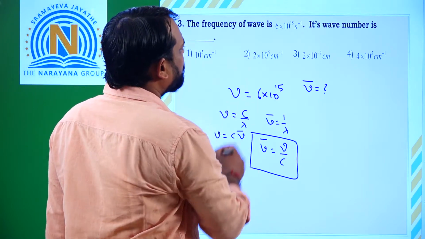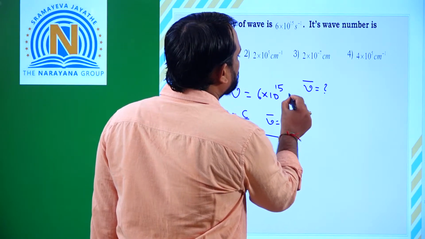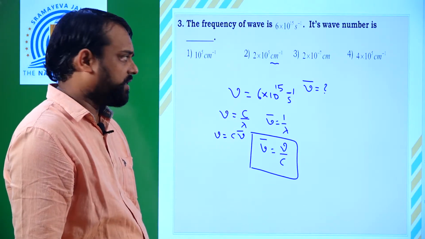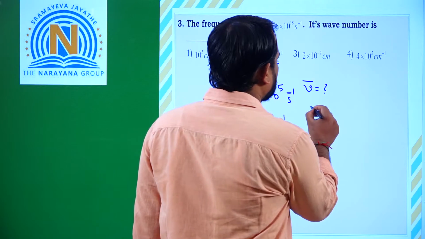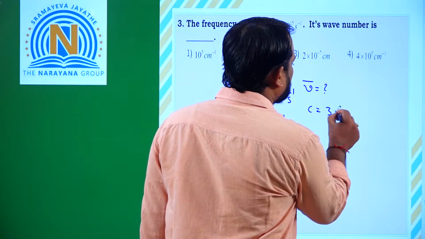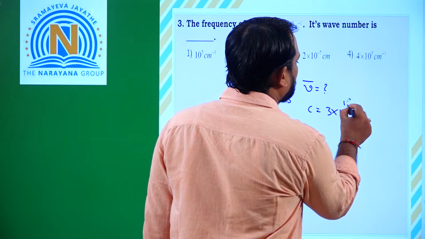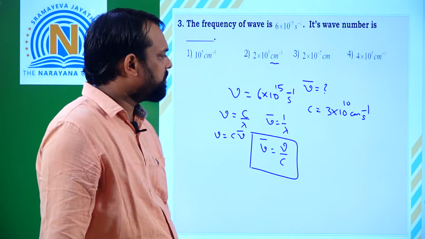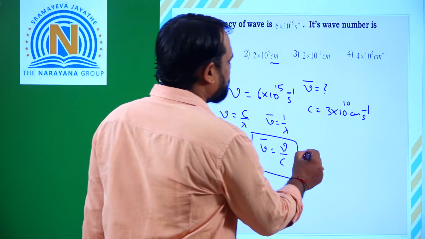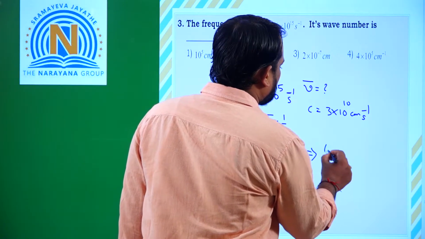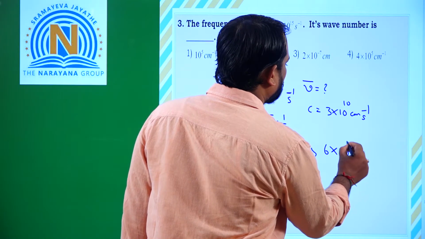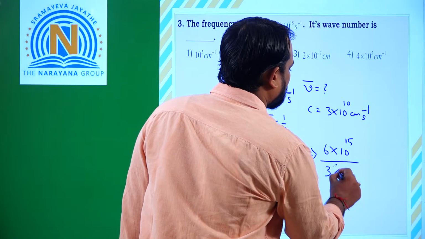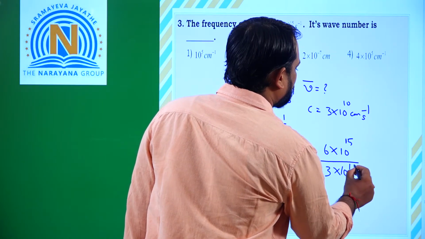What is nu here? And in the given options the unit is centimeters, so we should take the velocity of light in centimeters. What is the velocity of light in centimeters? c is equal to 3 into 10 to the power of 10 centimeters per second. So frequency is 6 into 10 to the power of 15 divided by c, which is 3 into 10 to the power of 10.